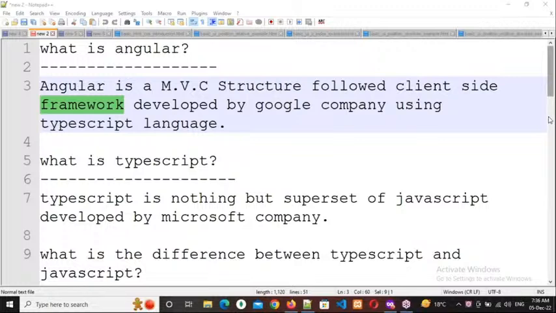It will give a basic structure for our application: where we should write our business logic, where we need to write our database related logic, where we need to write our user interface related logic, how URLs should be manipulated, how security should work. All those things they will give as some basic structure. Understanding my point? So a framework is nothing but a structure of the application.